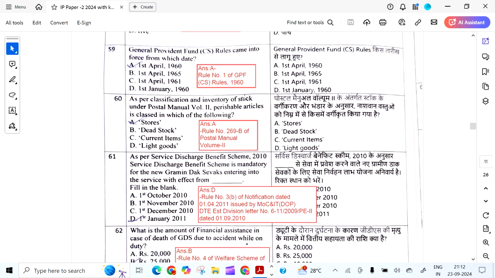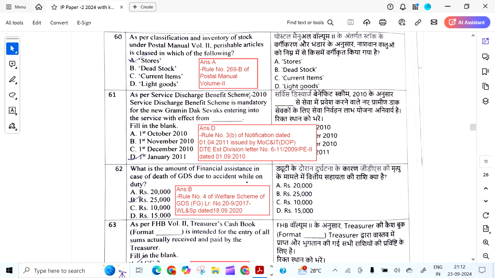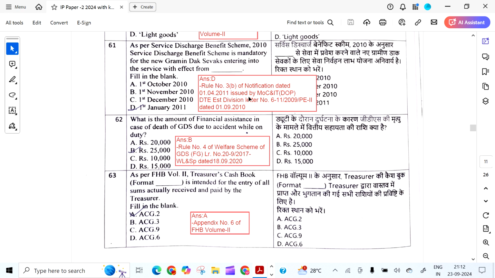It is 1/4/1960. As per classification and inventory of stock under Postal Manual Volume 2, perishable articles is classified in which of the following? It is stores as per Rule 269B of Volume 2. As per Service Discharge Benefit Scheme 2010, Service Discharge Benefit Scheme is mandatory for the new GDS entering into the service with effect from 1/1/2011.